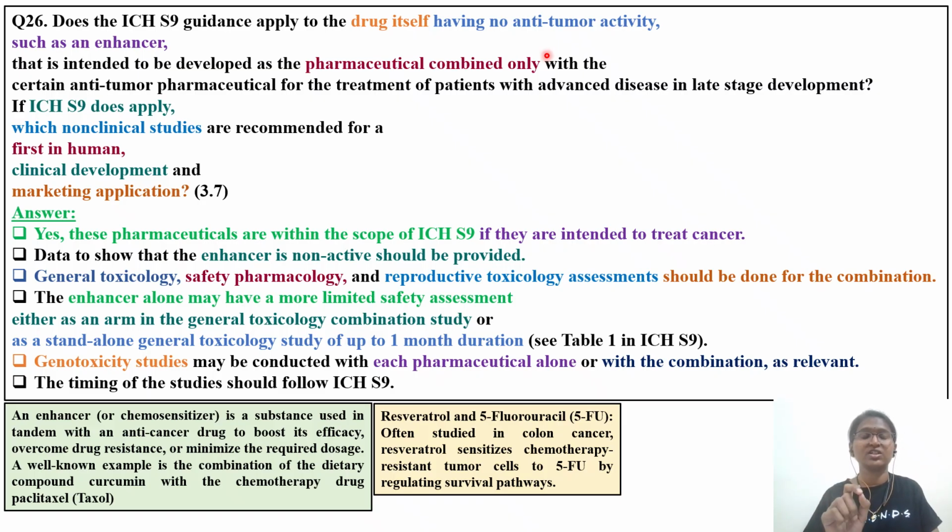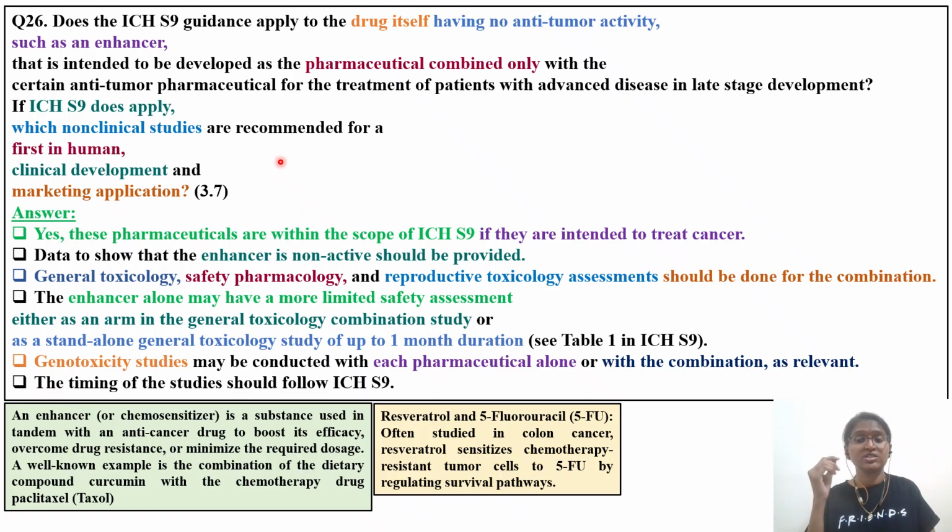For that, this ICH-S9 guideline is applicable. But here is a tricky one: is it applicable to an enhancer? Is this guideline applicable for an enhancer, not a tumor enhancer, but something enhancing the treatment of another drug that is intended to be developed as a pharmaceutical combined only with a certain anti-tumor pharmaceutical for the treatment of patients with advanced disease in the late stages of development? If ICH-S9 does apply to this particular enhancer, which non-clinical studies are recommended for first in human, for clinical development, as well as for marketing applications?